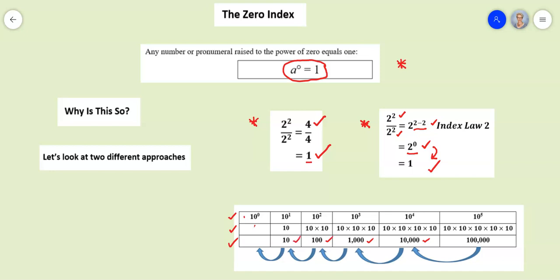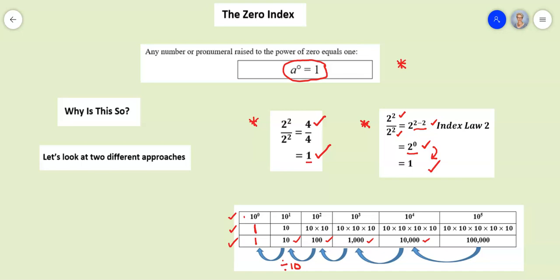Now if I continue both patterns, I'm going to say 10 divided by 10 gives me 1. Continuing the pattern from the first row, 10 to the 1 becomes 10 to the 0. So using this number pattern, we can see that 10 to the power of 0 is equal to 1. So it follows that any number or pronumeral raised to the power of 0 is equal to 1.